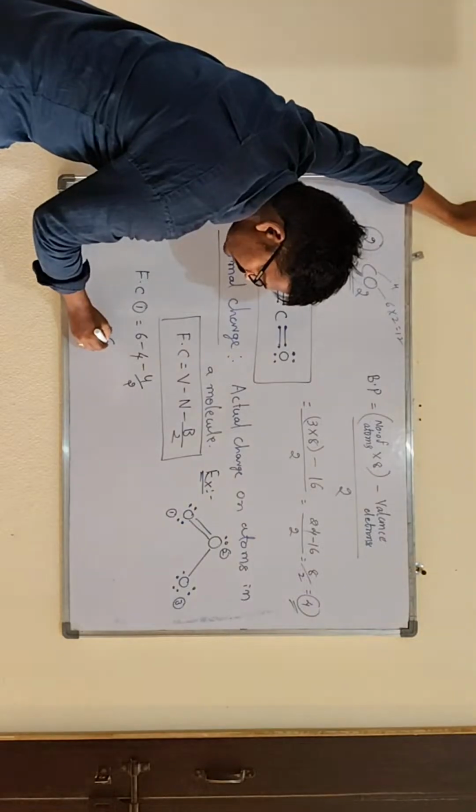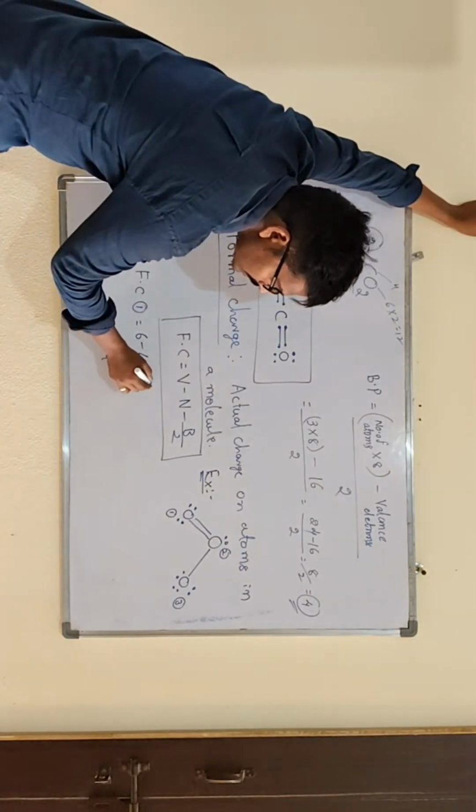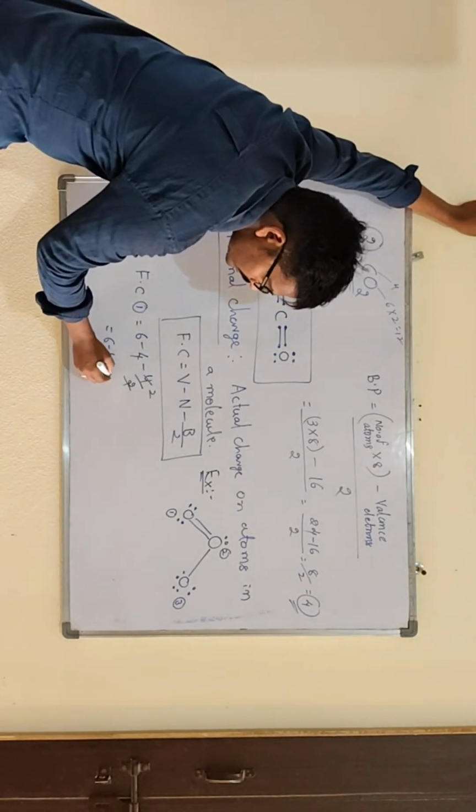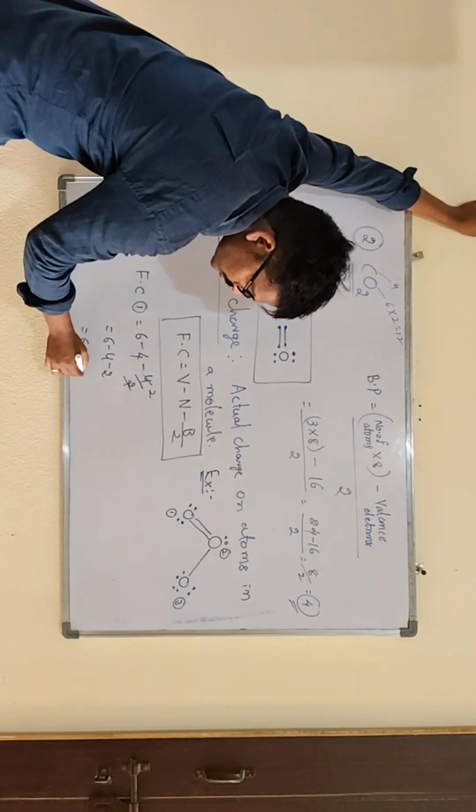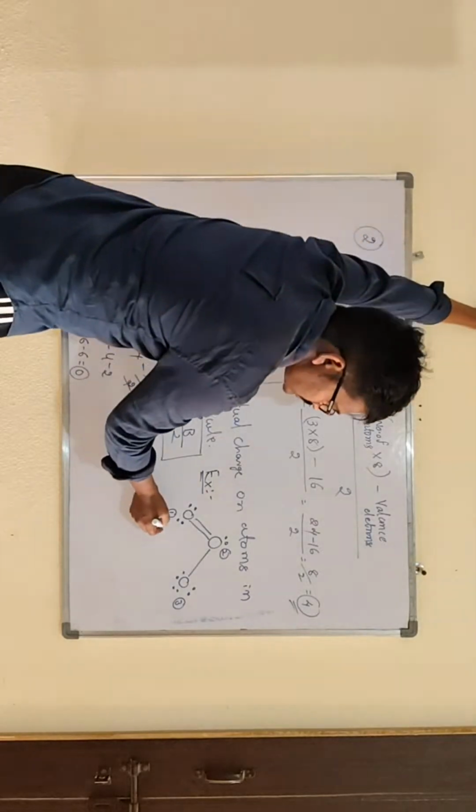So 6 minus 4 minus bonding electrons. Here one bond, and each bond possesses 2 electrons. So 2 bonds, 4 electrons, divided by 2, that is 2. So 6 minus 4 minus 2 equals 0. Formal charge is 0 for this.